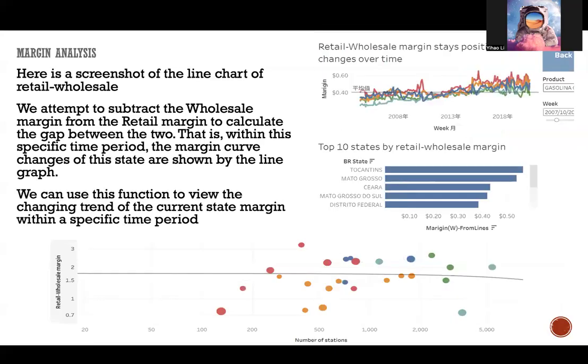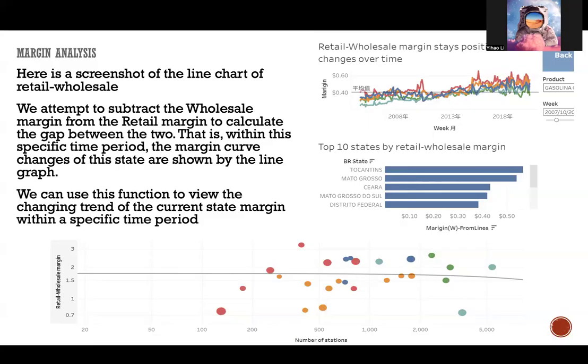This part is important in our project. It's about margin analysis, so I'm going to go through the margin analysis in detail. We calculate the retail price minus the wholesale price, then display it as a line curve. This shows how the margin for the selected state changes over time.